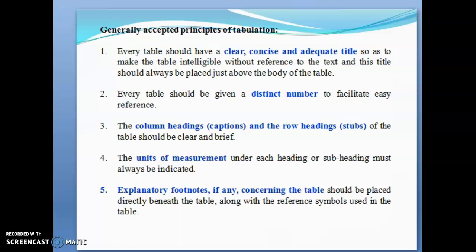The units of measurement for each heading and subheading must be indicated, and explanatory footnotes, if really needed concerning the table, have to be placed directly beneath the table, that is, after the table. Reference symbols can also be used in such tables.